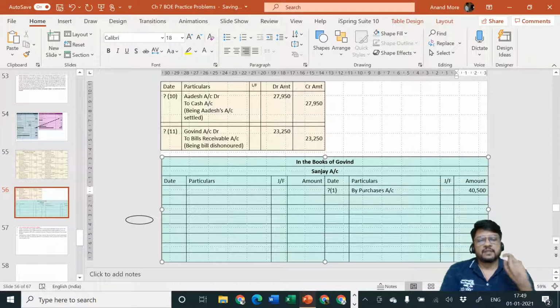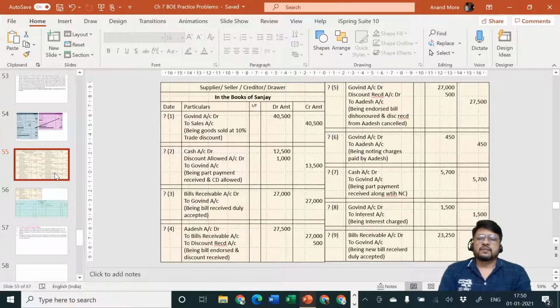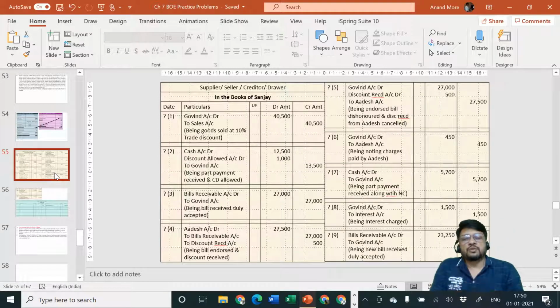Okay, let me start with the next part. The next part is the second entry. What is the second entry? Sanjay is saying cash is coming in, debit what comes in, cash account debit. Discount is allowed, discount allowed account debit. And all these different things are happening because of Govind. So Govind is the giver of cash, to Govind account. The entry in the books of Sanjay is cash account debit, discount allowed account debit to Govind account. Exactly the reverse entry will be passed in the books of Govind.